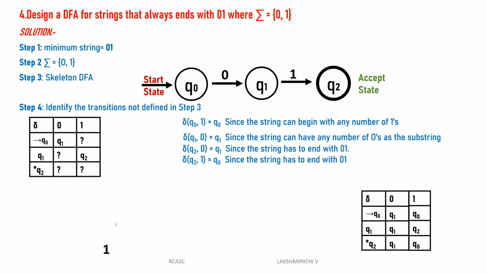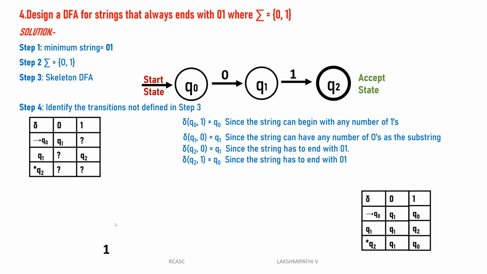Then after that it will come to Q1. Q1 of 0 is not defined; you don't know. For example, the string may start with a number of ones, then in between have a number of zeros, either two zeros: 001, 0001, then 000011, or 0001 1001.